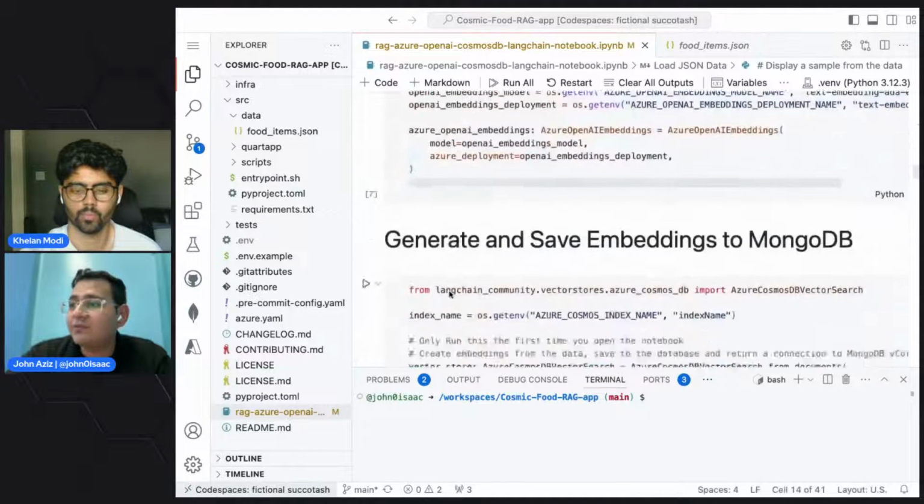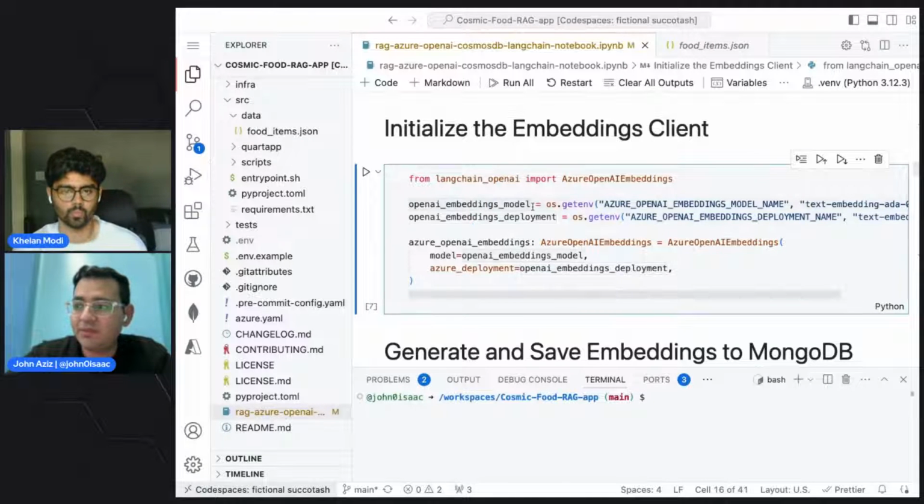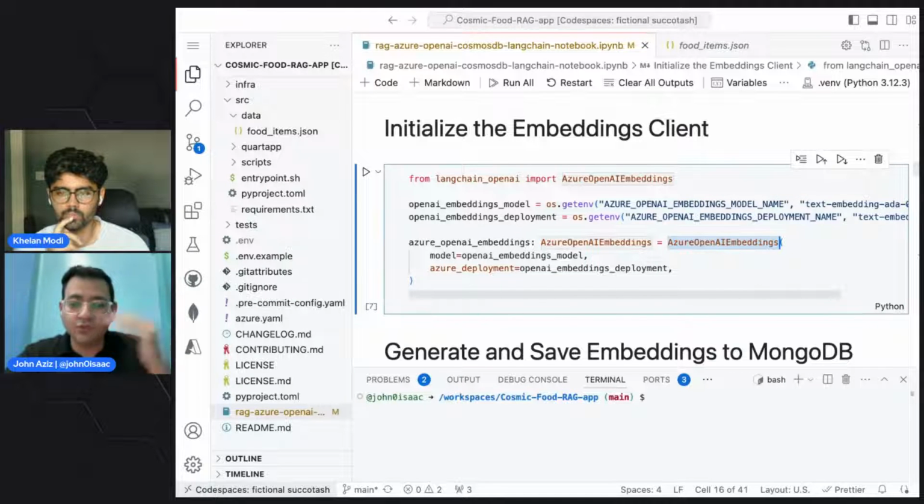After we do that, we will initialize the embeddings client. In order to do that, the only thing that we need is the model name and the deployment. Normally, we would need to specify the endpoint and key here, but because we did it globally up there, we don't need to do it again.